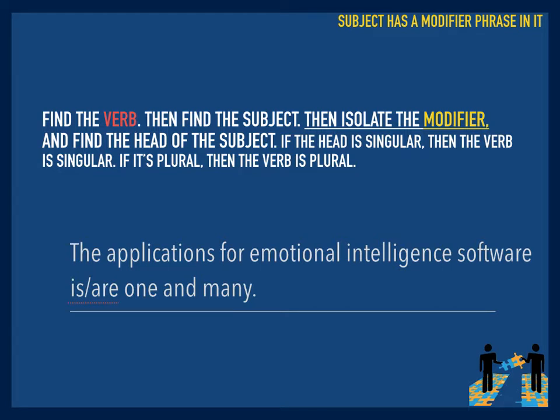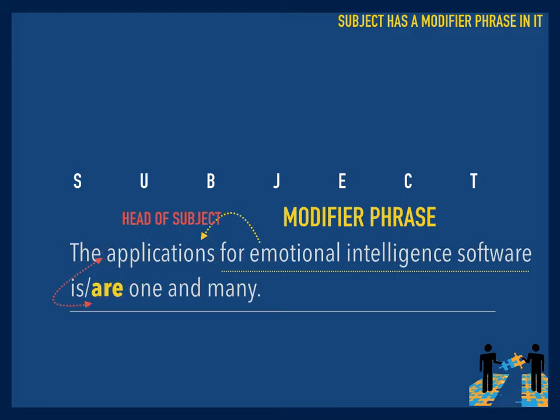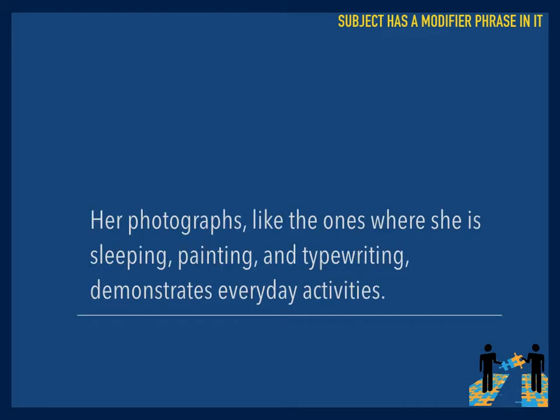In the following one, is or are, that's our verb. We've got our big subject. We've got this modifier phrase, for emotional intelligence software, is describing what? It's describing the applications. And now to make the subject match the verb, we're not going to match it with emotional intelligence software because that's the modifier. We're going to match it with the head of the subject. So applications is plural, which means our verb needs to be plural, and that means it's going to be are. All right, let's do another one.